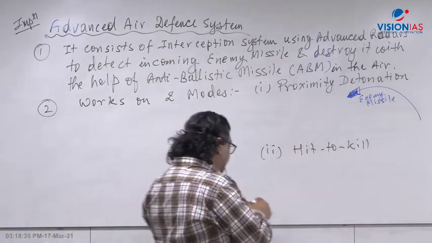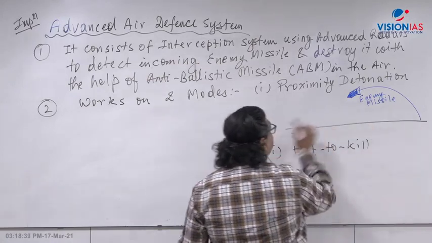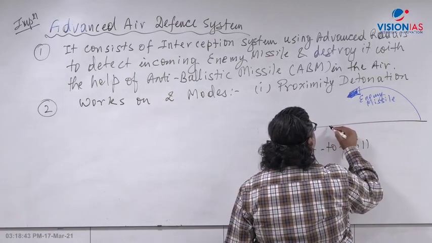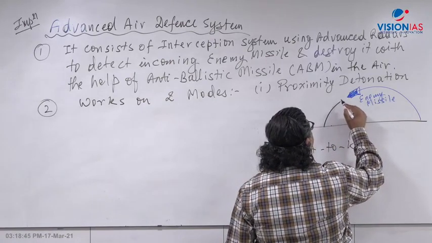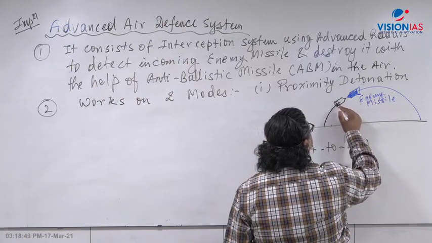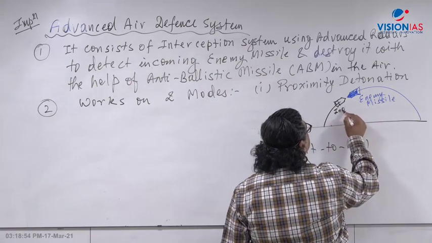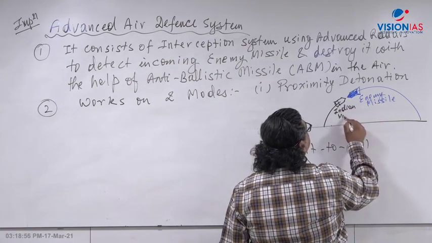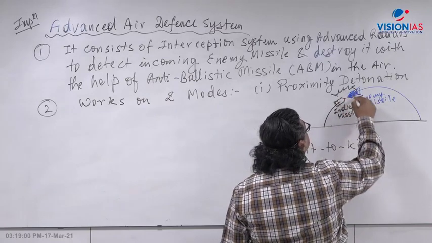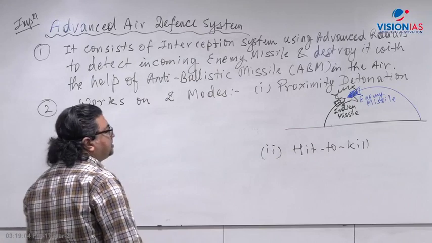And proximity detonation means this missile is coming to the ground, so our missile will go just nearby. This is India's missile. So the Indian missile will go there and then explode.